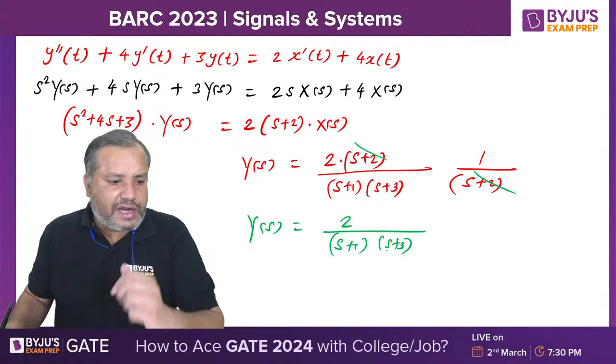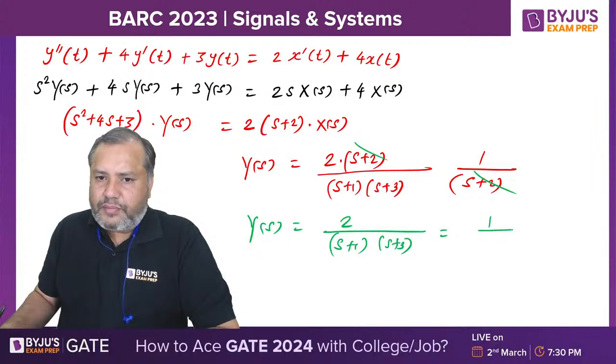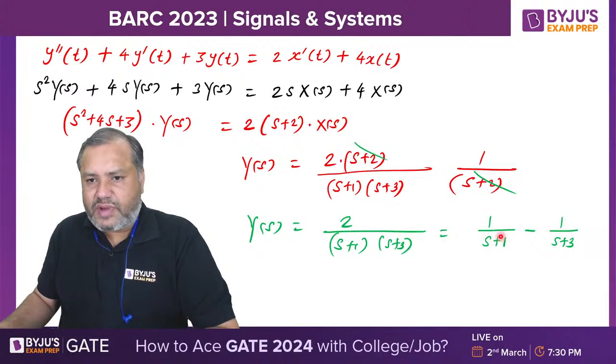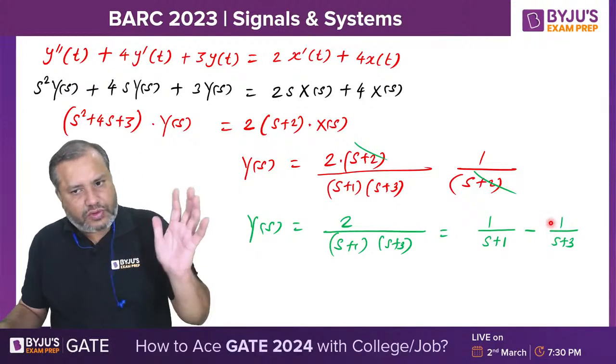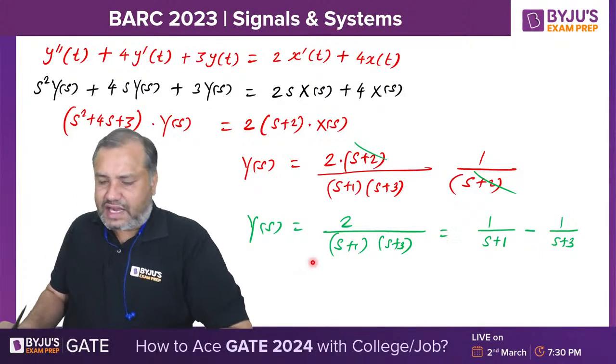Now you can do the partial fractions. Partial fractions will give 1 upon s plus 1 minus 1 upon s plus 3. If you solve this, what are you getting? S minus s cancelled. 3 minus 1 is 2. So both of these terms are exactly the same.